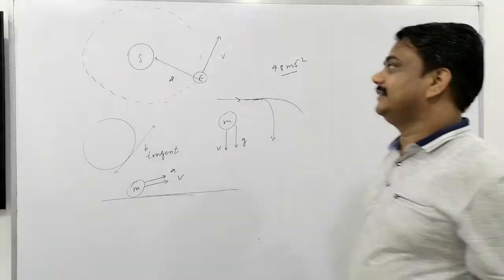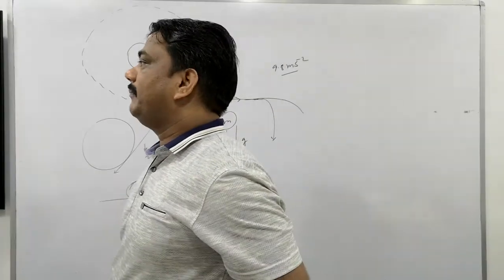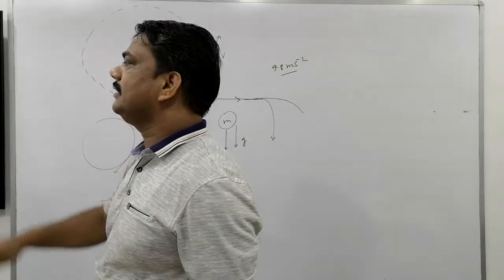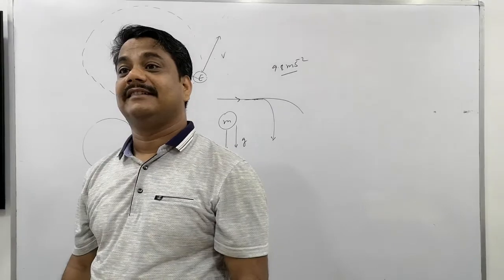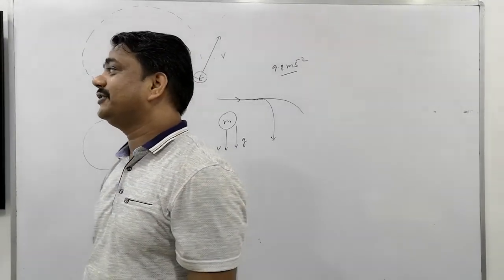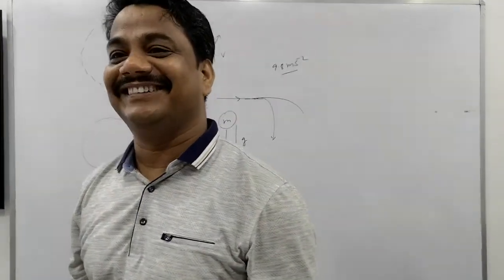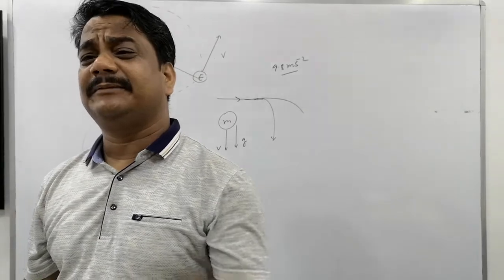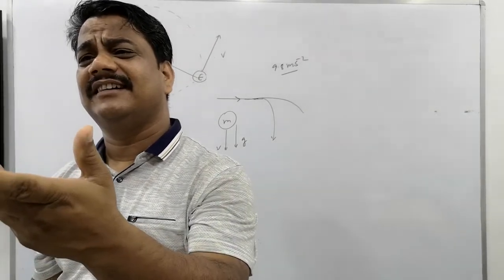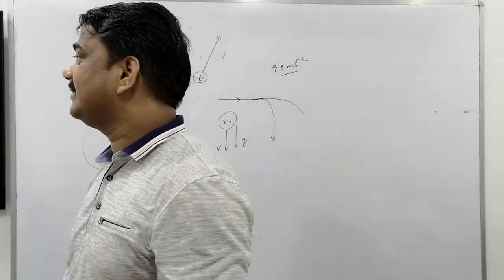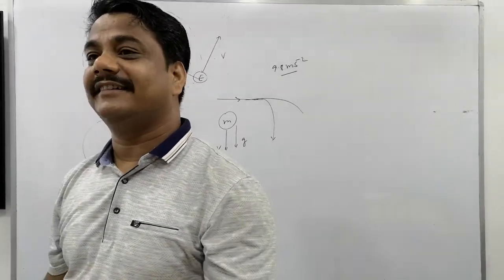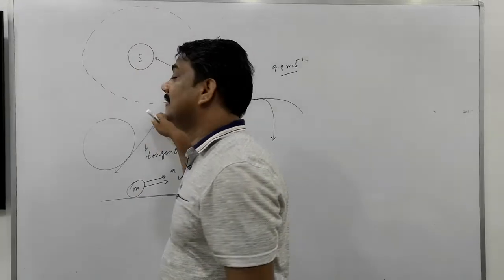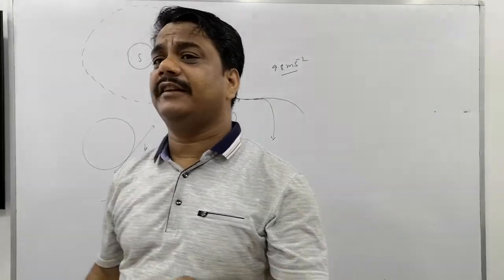So what is that here? Is that clear, guys? A planet goes around the sun with constant speed in a circular orbit. Constant speed. Right now, is the motion uniform or accelerated? Yes, it is accelerated. Speed is constant, but is the motion uniform or accelerated? It is accelerated about the sun, but it's saying constant velocity.